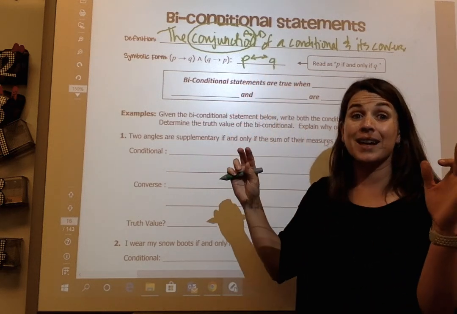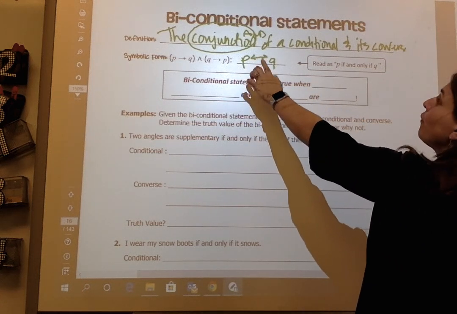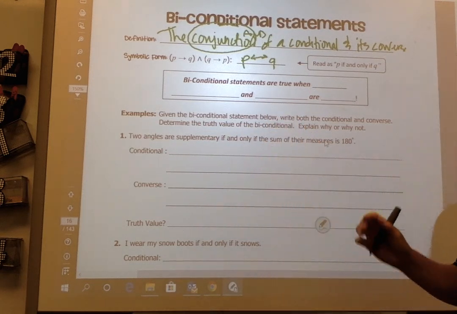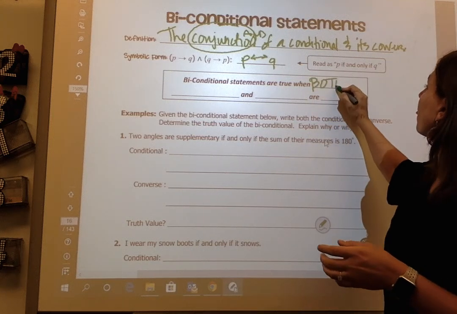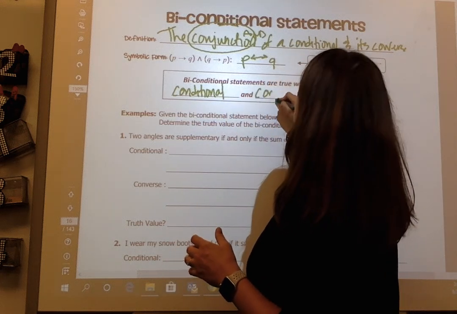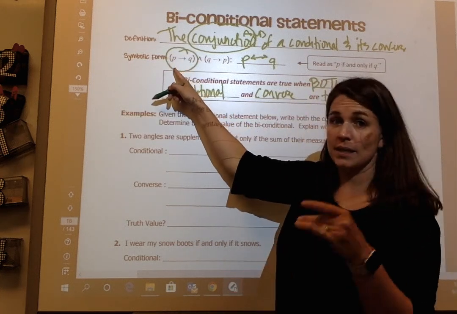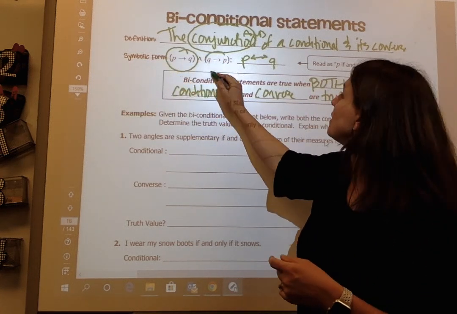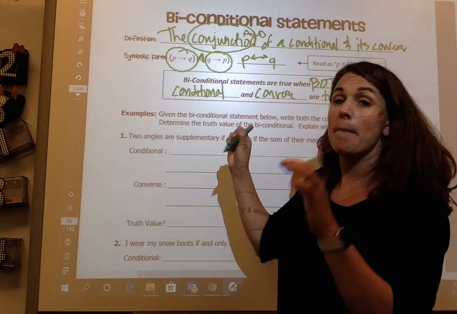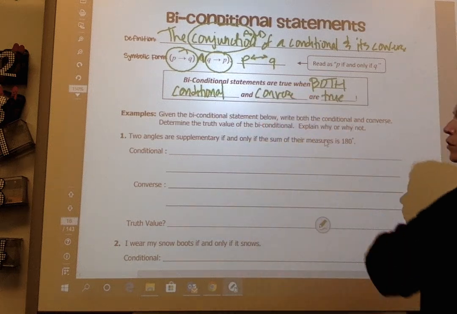So look at my line. I have a line in between there. Both P and Q have to be true. And we read this as P if and only if Q. So biconditional statements are true when both the conditional and converse are true. Remember, this is the conditional statement, if P then Q. This is the converse, if Q then P. And means that both of those have to be true. Make sense? All right. So the conditional and converse both have to be true.